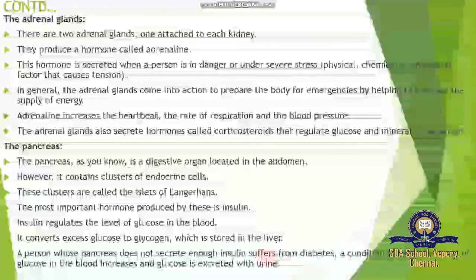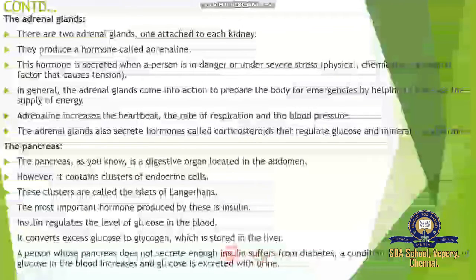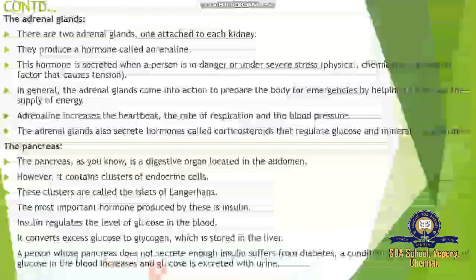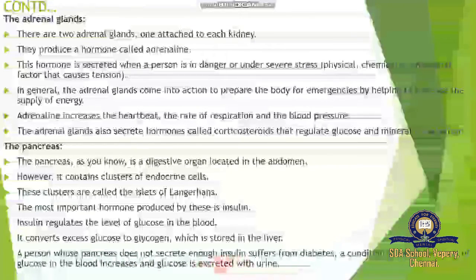Okay, so if our body does not have enough insulin in our bloodstream, what happens? The glucose increases in our blood, and it is also excreted out through the urine. Those people suffer from diabetes mellitus, or sugar disease, and are called sugar patients.